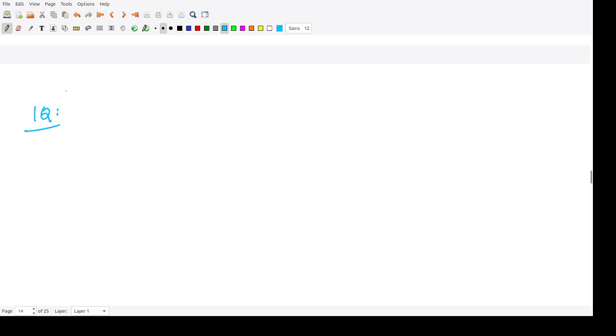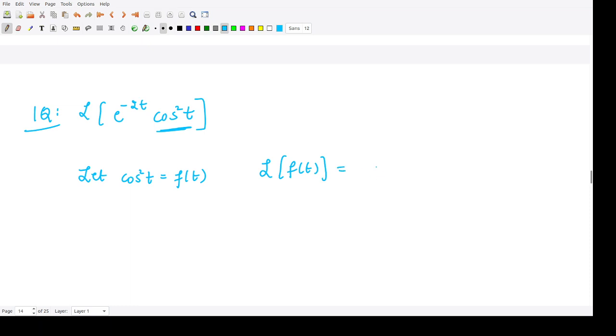So the question says, find the Laplace transform of e to the power minus 2t cos square t. So firstly our task would be to calculate the Laplace transform of this cos square t. Let cos square t be equal to f of t. So the Laplace of f of t would be equal to the Laplace transform of cos square t. So firstly we'll convert this into double angle, so that would be 1 plus cos 2t divided by 2, and now we can take the Laplace transform.